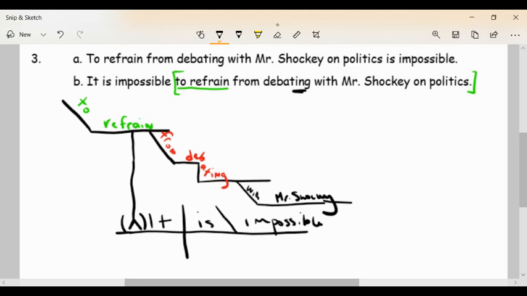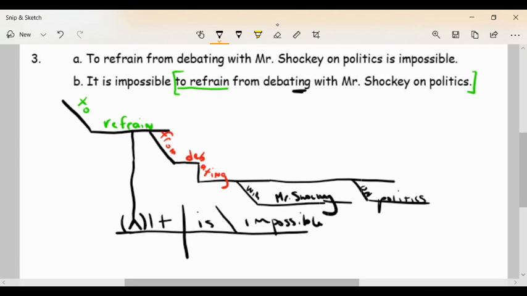I don't know if you want to say it's Mr. Shockey on politics or you're debating on politics. I kind of like that. I think you're kind of debating on politics. So I'm going to go this way with on politics. I kept it separate, and I'm kind of second guessing myself right now, but that's what I'm going to do. And that's how I have it built.